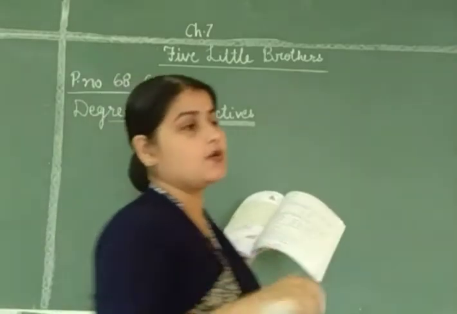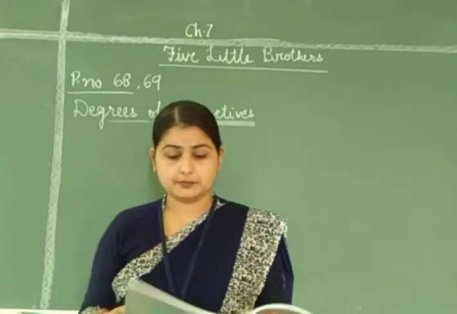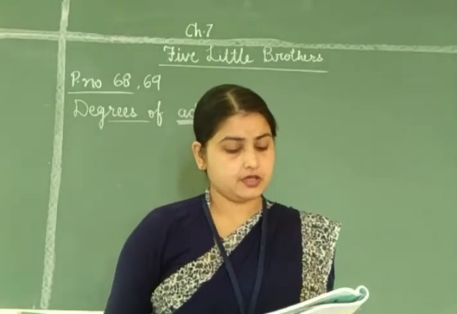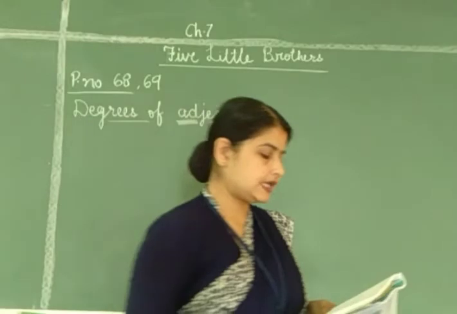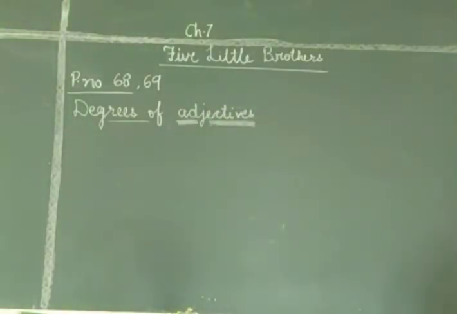She is wiser than Reena. Okay. Likewise, there are some more examples. Short, shorter. Dark, darker. Big, bigger. Light, lighter. High, higher. Nice, nicer.